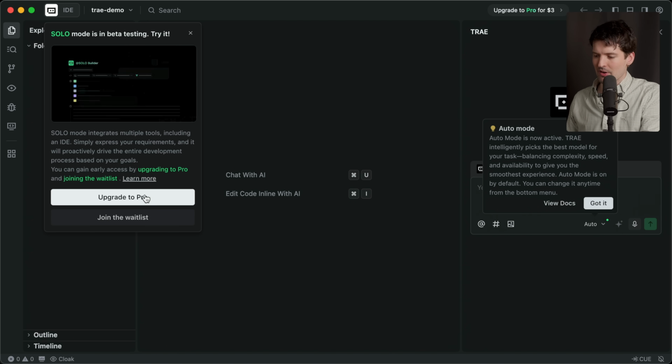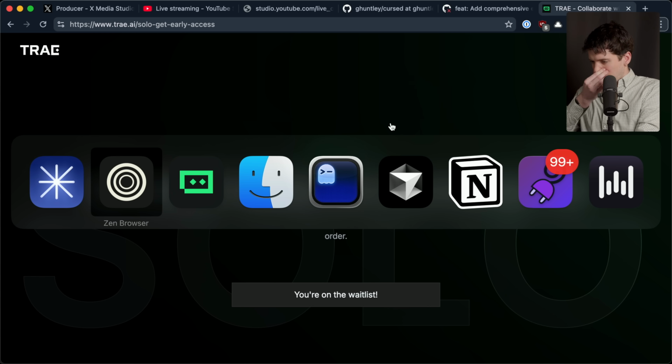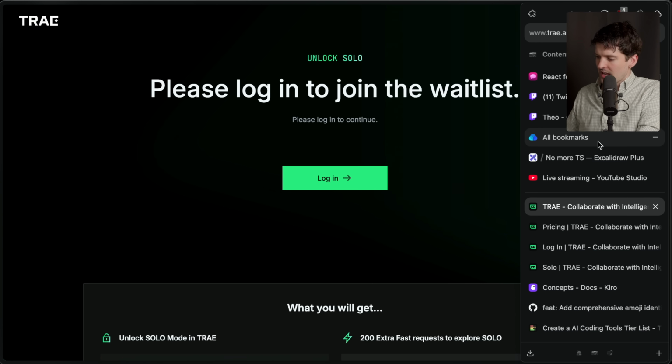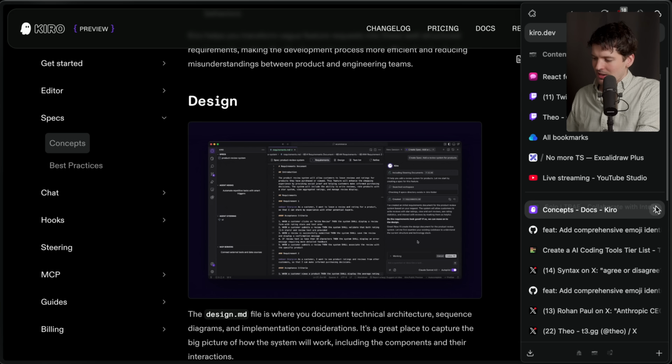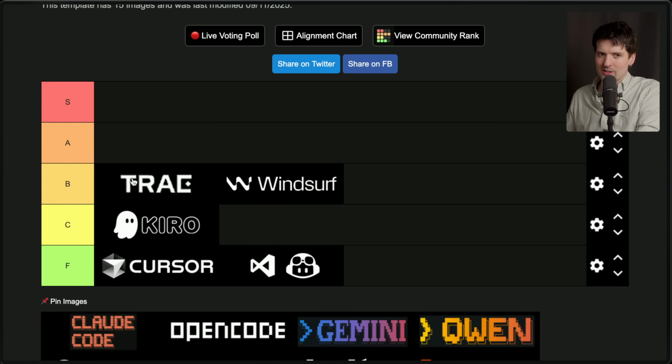Oh, I have to upgrade to Pro for it? I am not familiar with that payment processor. We now have Pro. Just hit up my friend who works on it. Although I will say, the fact that I have to get in through a waitlist in order to vibe code with it, that's not a great vibe. I was going to bump it up to A tier, but if I can't even use solo mode yet, it's hard to bump it to A tier. So for now, we'll keep it on B tier. If I do get in before I'm done filming, might move it up to A tier.